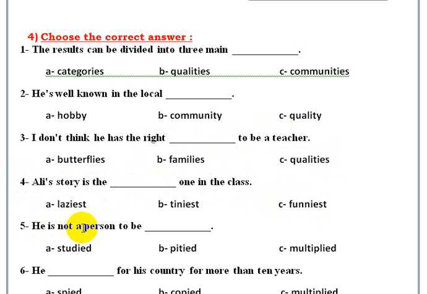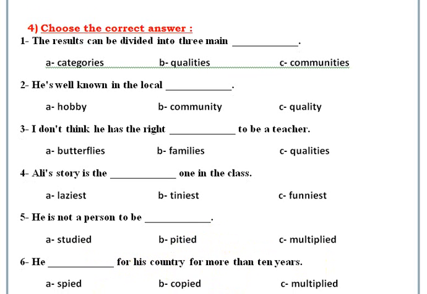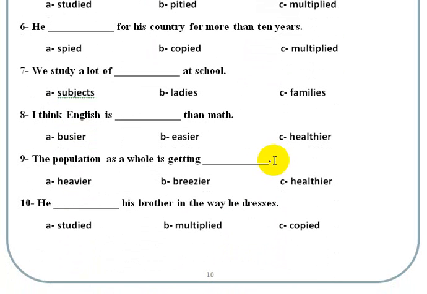Number 5, he is not a person to be pitied. 6, he spied for his country for more than 10 years. Of course, he spied: take information from another country to his country.